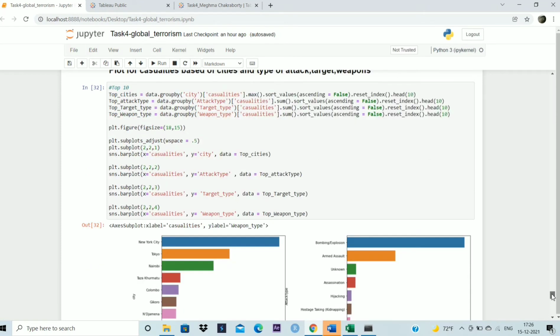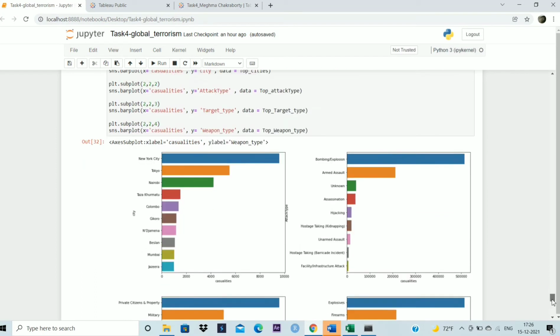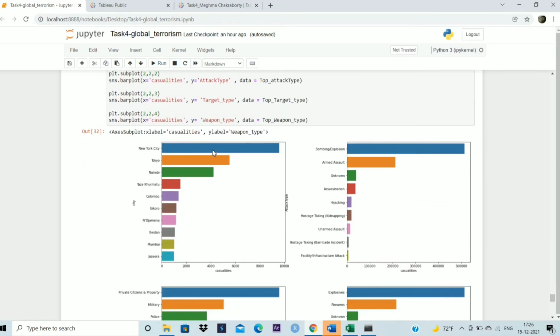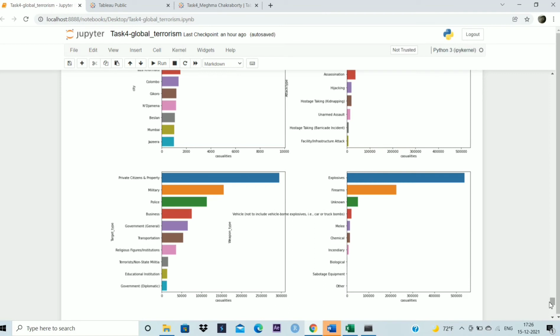Next, I've plotted the casualties based on cities, type of attack, target, and weapons. So here again, we can see that globally, New York City is the highest in number of casualties all over the world. Next is Tokyo, then Nairobi, and so on. And again, the casualties are highest for bombing or explosion in the case of attack type, then armed assault. Also for the target type, we can see that private citizens and property are the most targeted, as also said before, then military, then police, and so on. And for weapon type, explosives and firearms are the most used weapons by the terrorists.